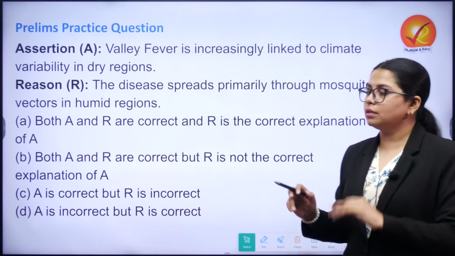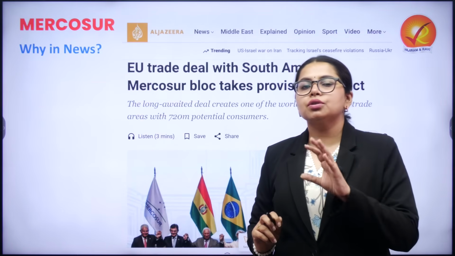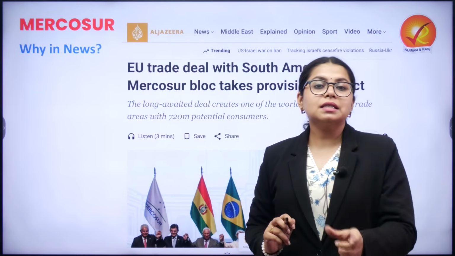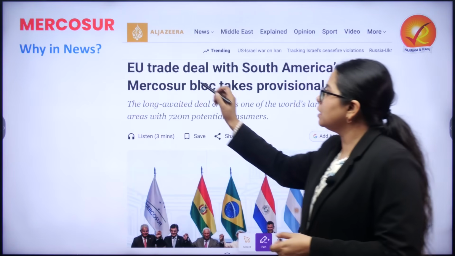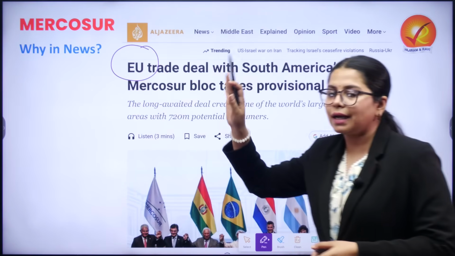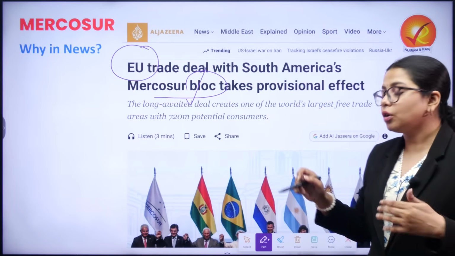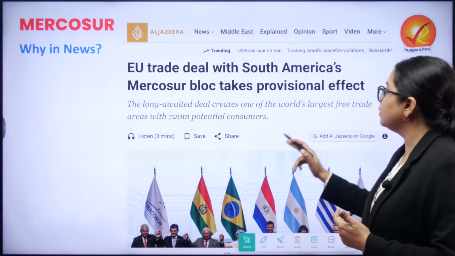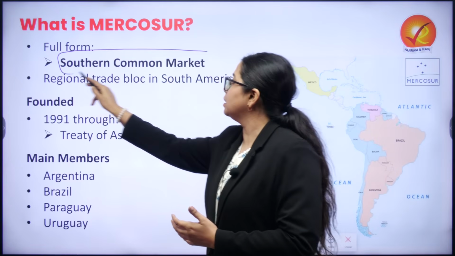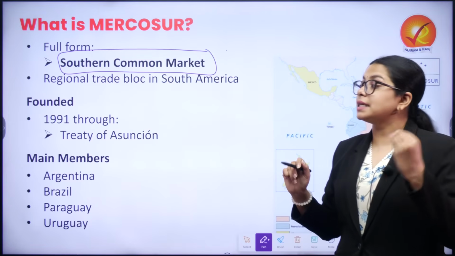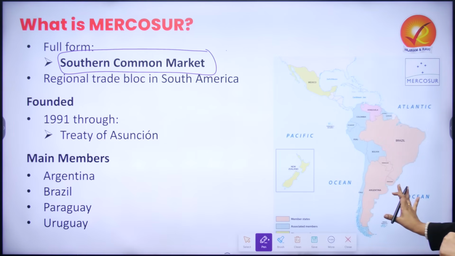Now moving to the next term that we are covering today, the term here is MERCOSUR. MERCOSUR is the name of the Southern Common Market, and it has been in news because a European Union trade deal is being signed with this particular bloc. It is nothing but the name of the Southern Common Market. What is this? This is a regional trade bloc which is present across the South American continent.